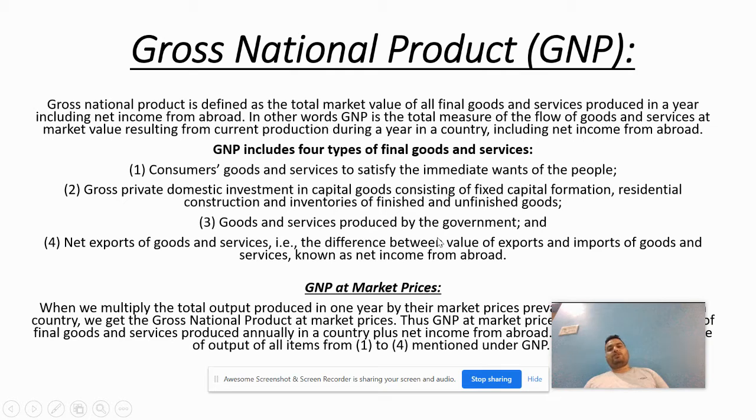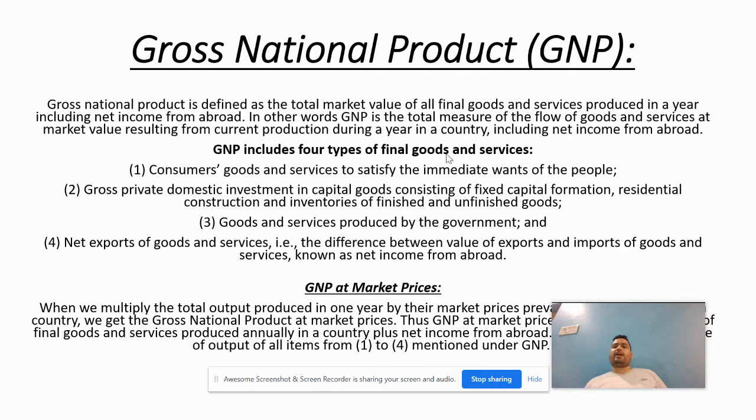Next, one of the most important concepts is the gross national product, or the GNP. GNP is defined as the total market value of final goods and services produced in a year, including net income from abroad. That is the main difference between the GDP and GNP. Under GDP we do not include the net factor income from abroad, but under GNP we include the final goods and services produced in a year, including net factor income from abroad. In other words, GNP is the total measure of the flow of goods and services at market value resulting from the current production during a year in a country, including net income from abroad.